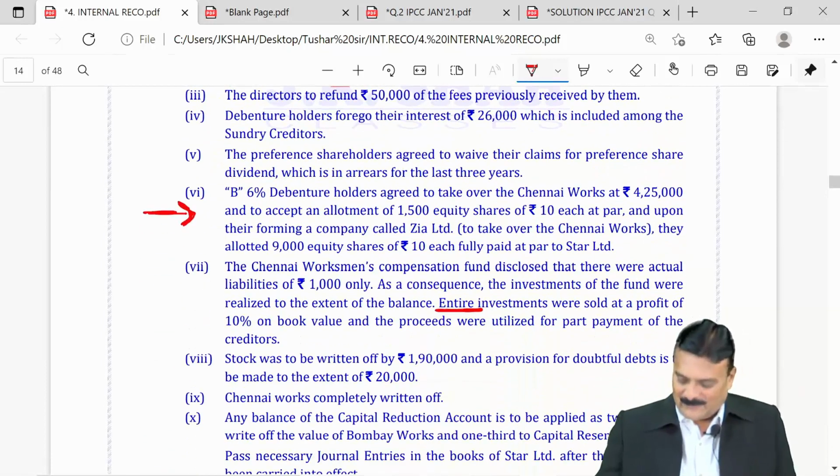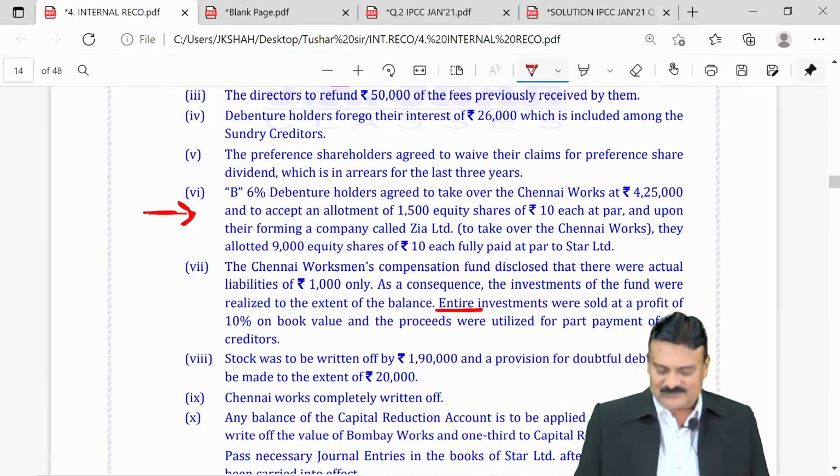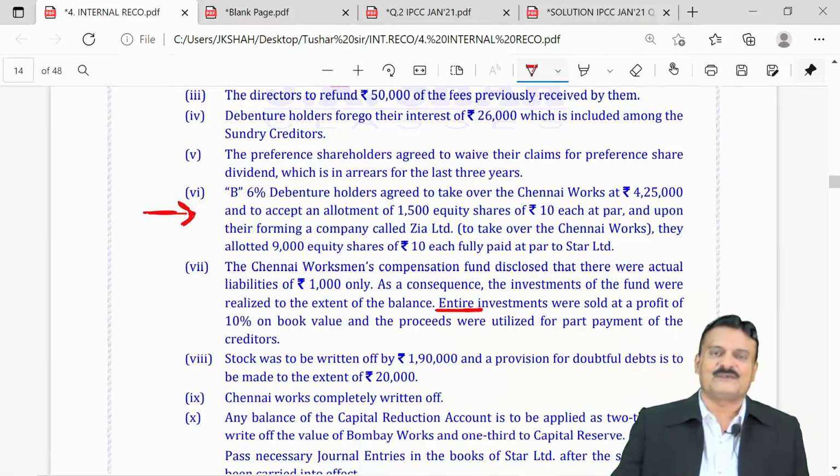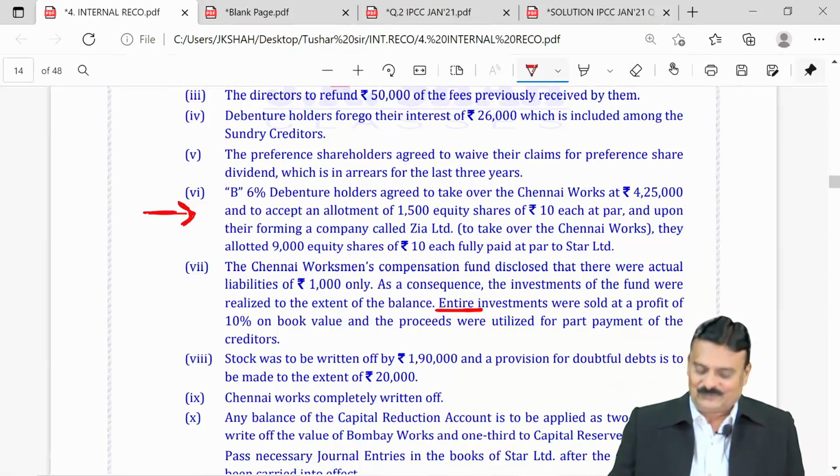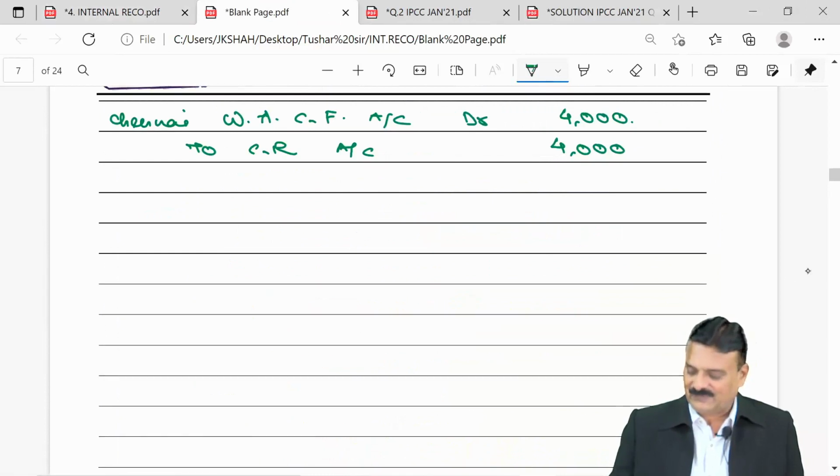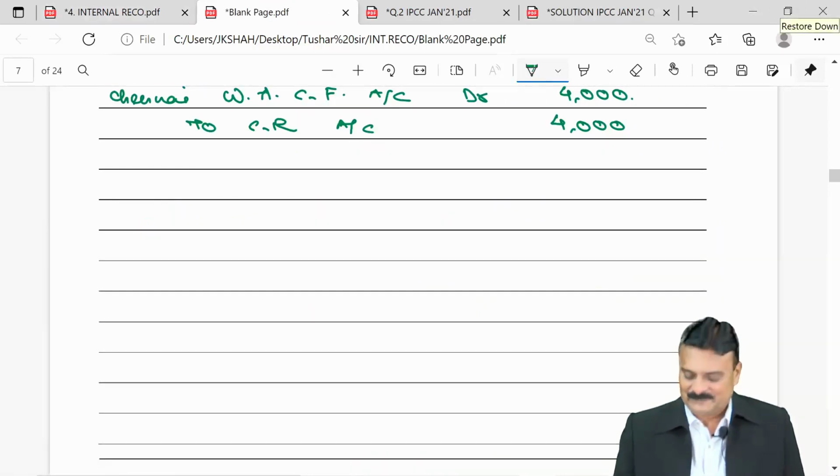What is given? Entire investments were sold at a profit of 10% of book value. So on 14,000, 10%, 1,400 profit. So we receive 15,400.